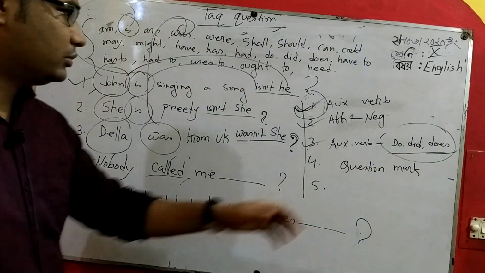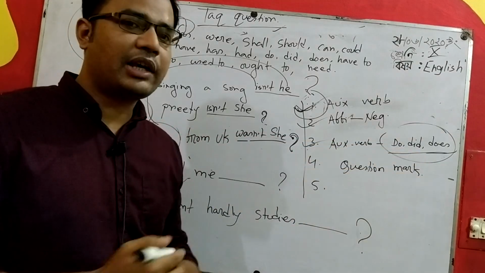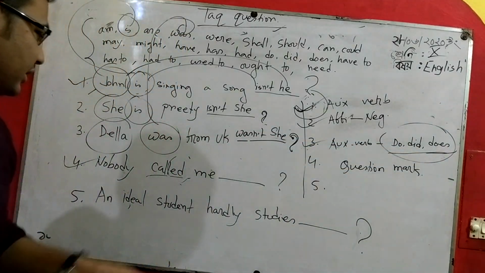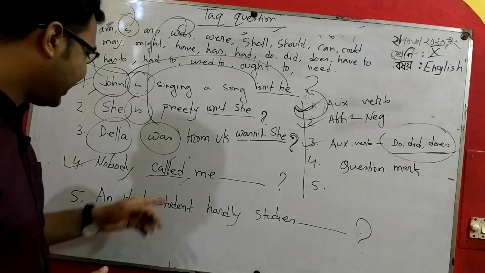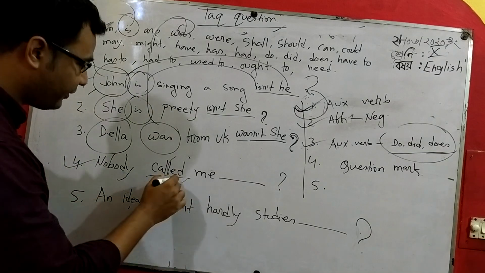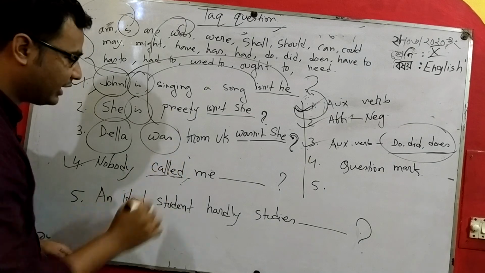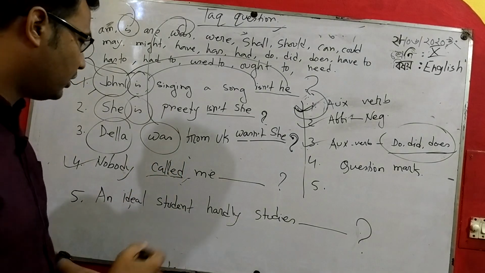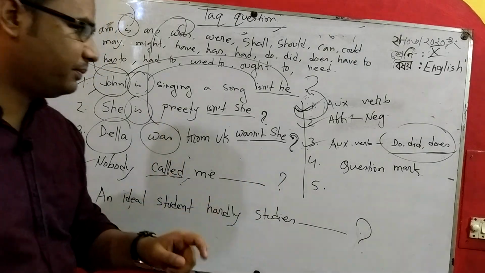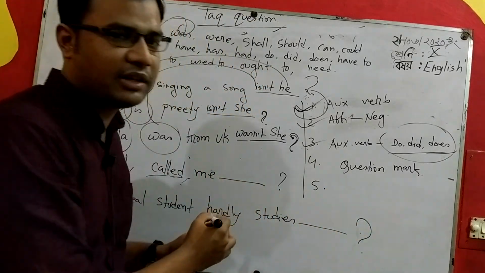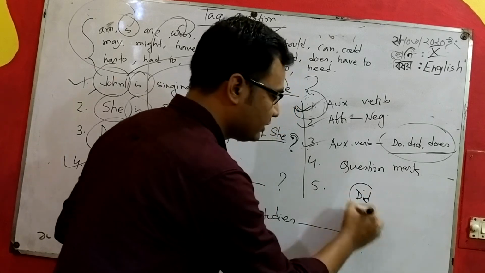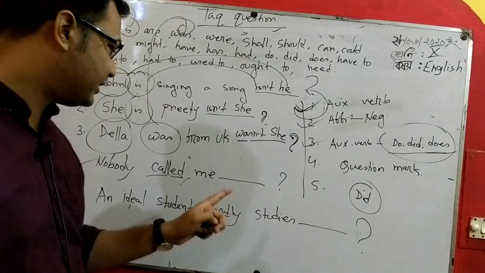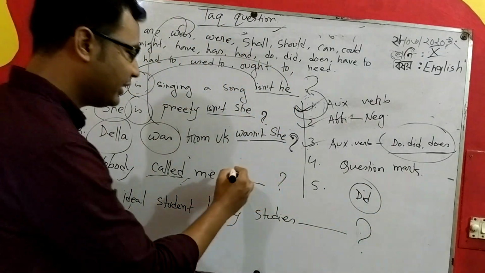So first of all, you have to find out the tense in the sentence. Obviously this is the past tense because there is an ed at the end of the verb. So if this is the past tense, you have to bring did.